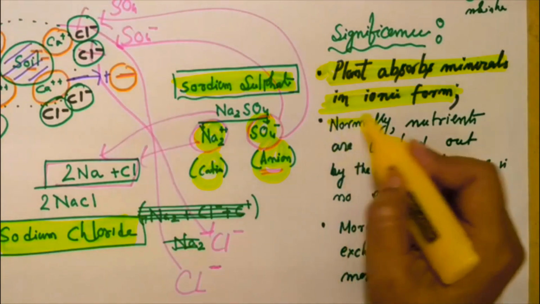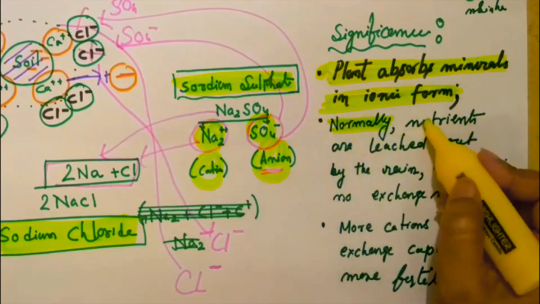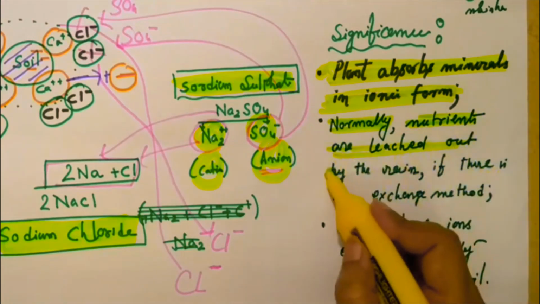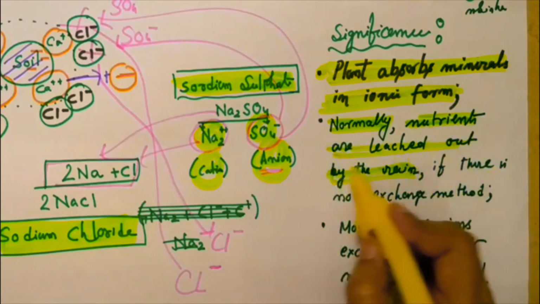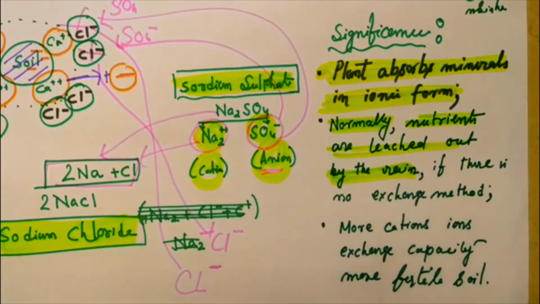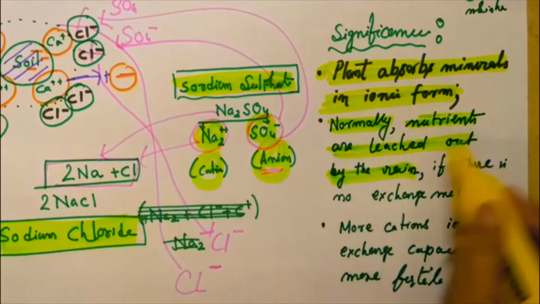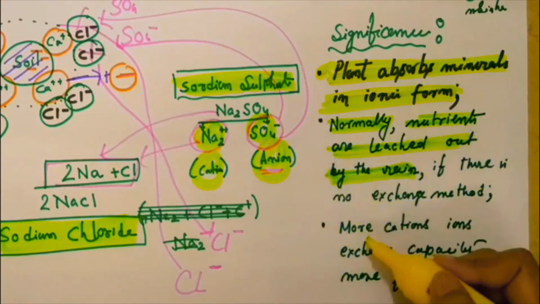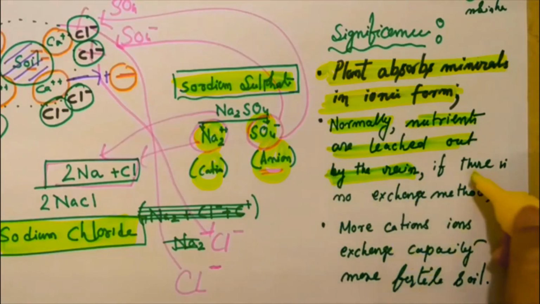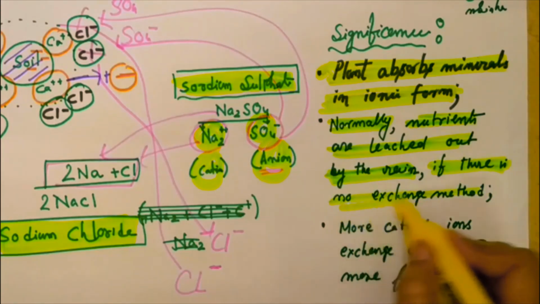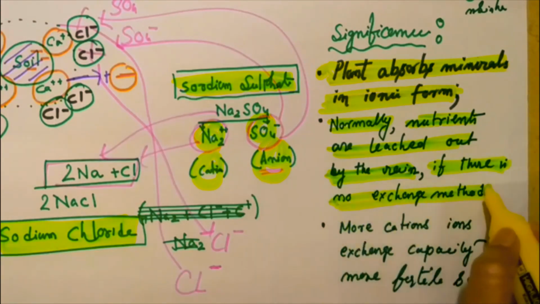A second thing is that normally nutrients are leached out by the rain in humid climatic conditions, or due to heavy irrigation. What will be the result? Nutrients are leached out from the soil by the irrigation and by the rain if there is no exchange method. So the exchange method, whether anion or cation, is very essential for plant growth.